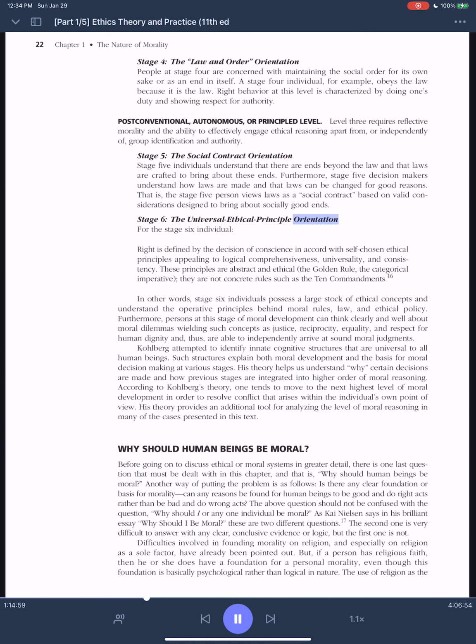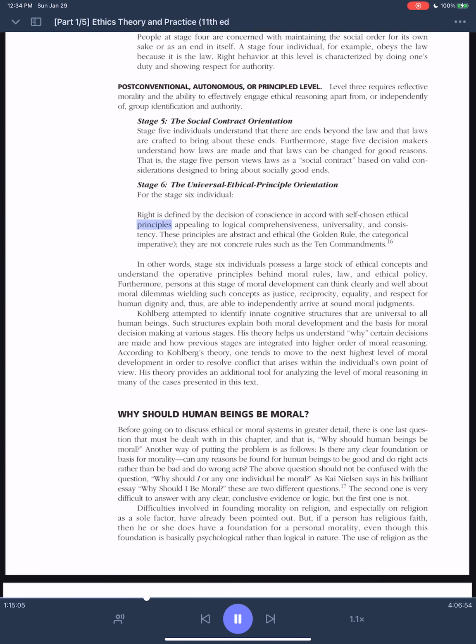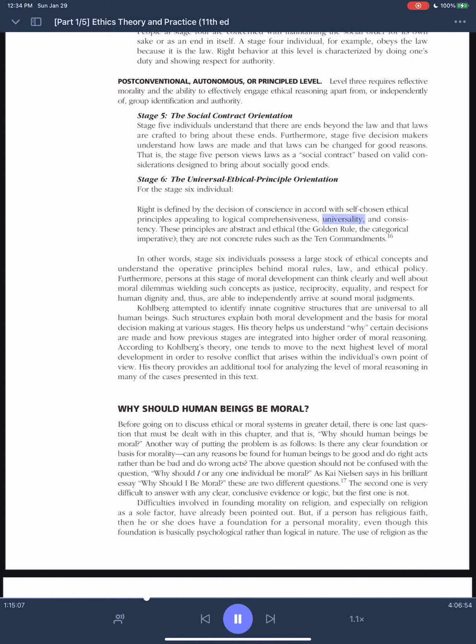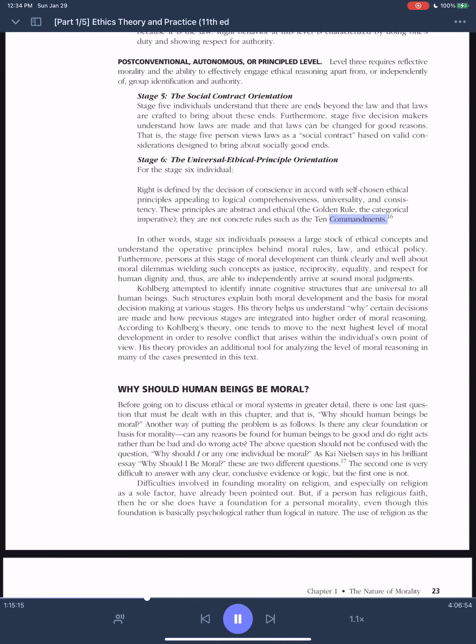Stage 6. The universal ethical principle orientation. For the Stage 6 individual, right is defined by the decision of conscience in accord with self-chosen ethical principles appealing to logical comprehensiveness, universality, and consistency. These principles are abstract and ethical, the golden rule, the categorical imperative. They are not concrete rules such as the Ten Commandments.